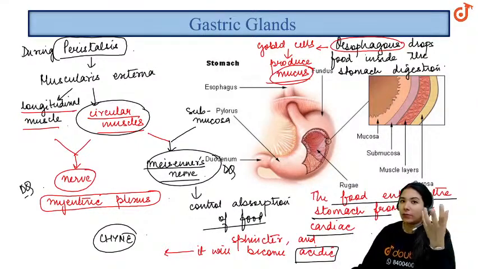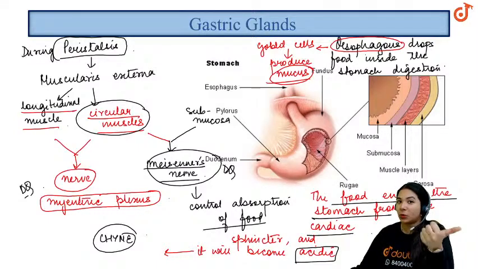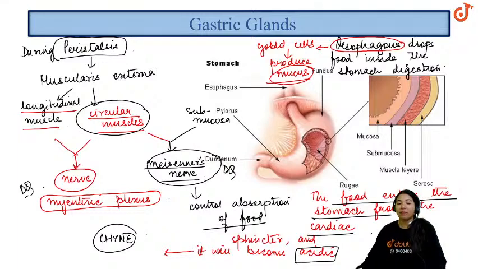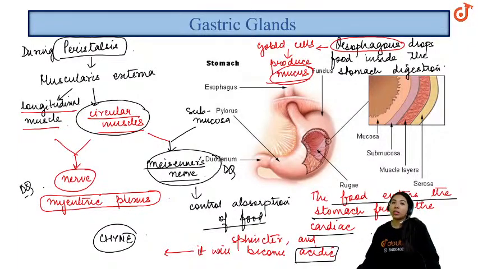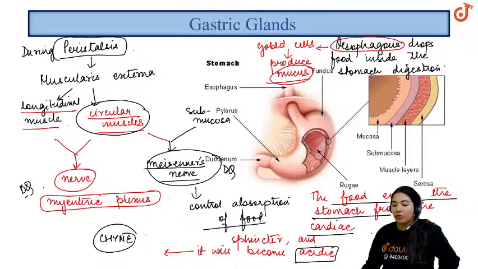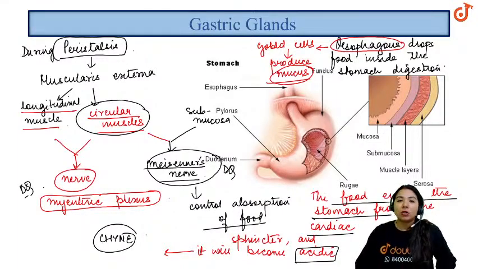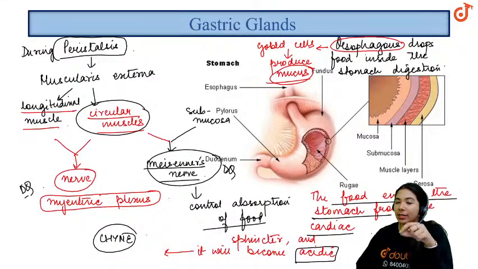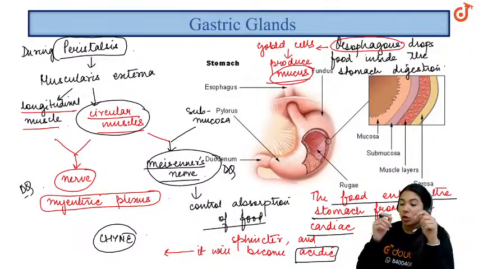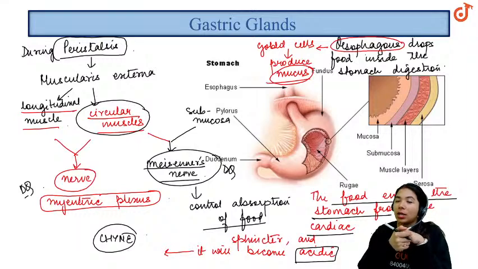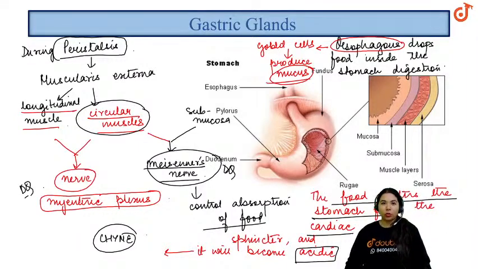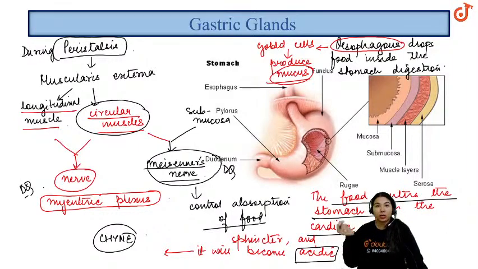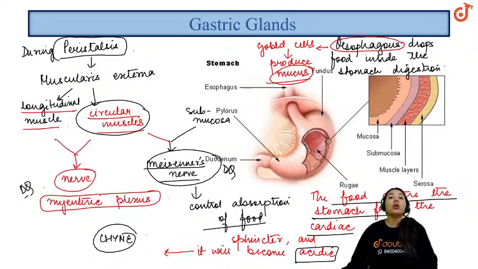First, we understood that the pH inside the stomach is really low, spanning from 1.5 to 4. Once the half-digested acidic food enters the stomach, it is known as the chyme. Apart from that, the mucosa present inside the stomach has been thrown into many folds, which are called rugae. The stomach layer, or the mucosa, has been thrown into so many folds that it is known as the rugae.